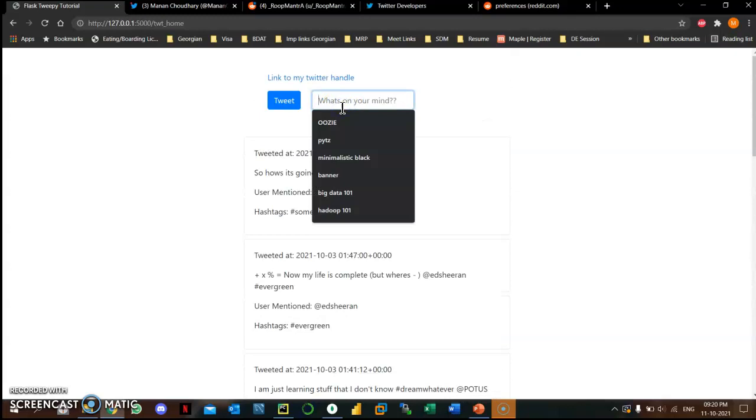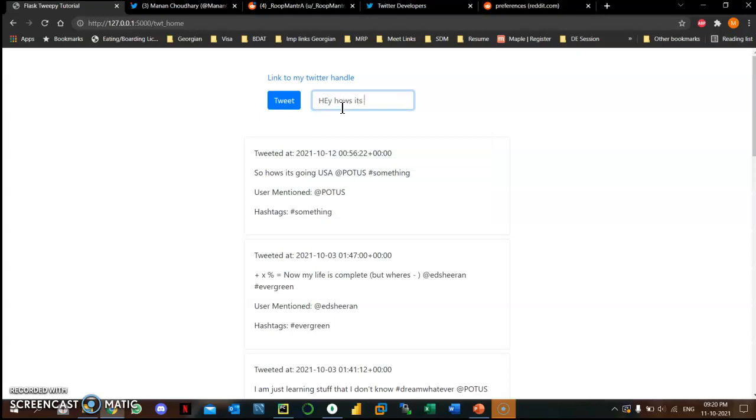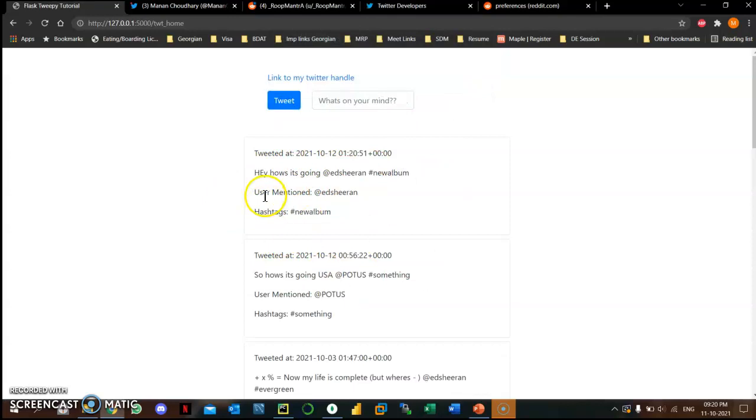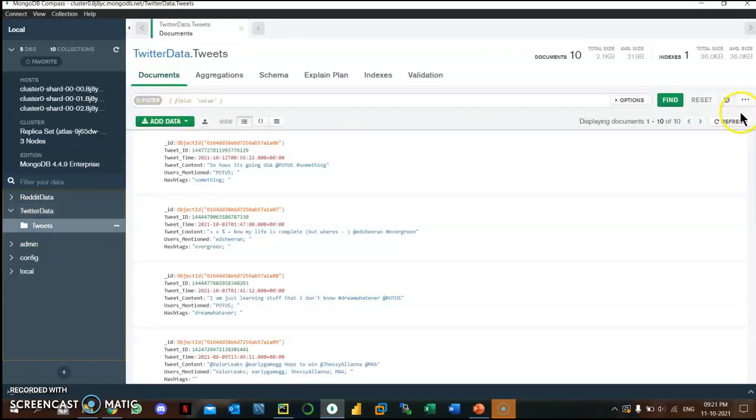I'll come to the code later, so I'll just put, hey, how's it going? I'll add Sheeran because I'm a fan of him. He has a new album. So I'll just tweet. Successful. It will render again, and you can see here's my new tweet displayed. Here's the Twitter data in the MongoDB collection. I'll just refresh it. Here you can see that 10 has now increased to 11.